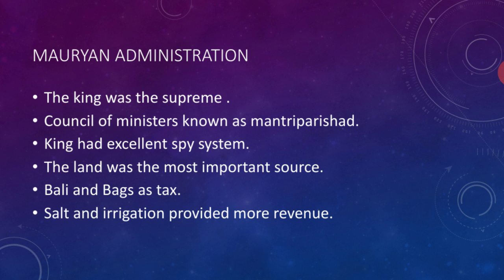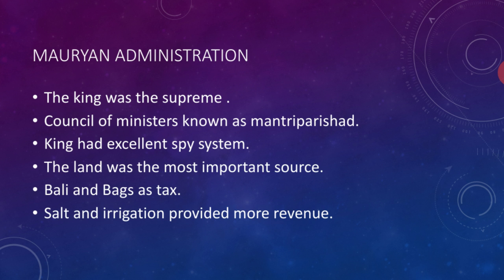In your book we have a separate heading for each topic. I am giving the same headings under the Mauryan administration. So first one, centralized administration. The king is the supreme and sovereign authority of the Mauryan Empire. Complete authority is with the king only, no doubt in that. And for assisting the king, the ministers will be there, called the Mantri Parishad.